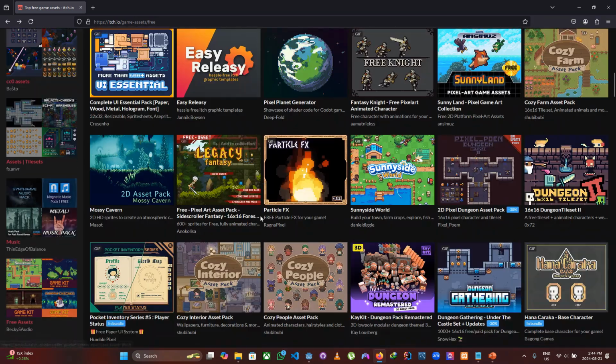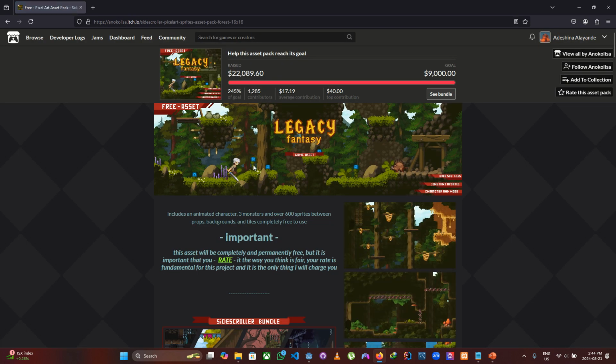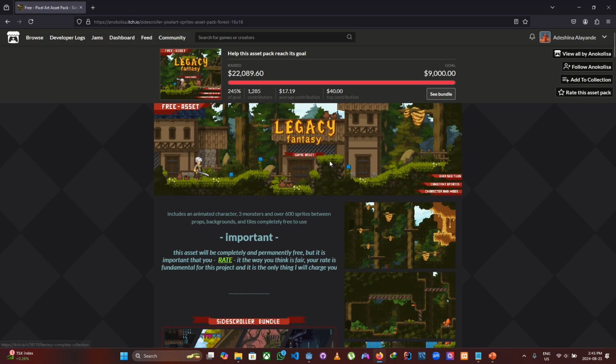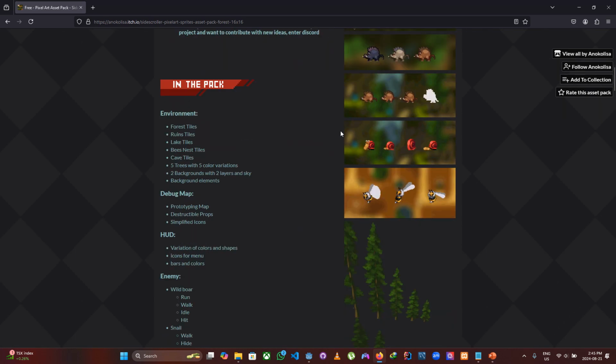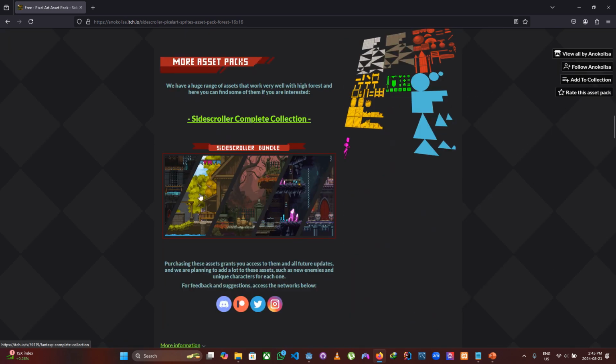use, okay, let's see, what's this legacy fantasy? Okay, this one looks like, okay, no, okay, it's not paid. Oh yeah, so it has enemies, yeah, you can see them. Snail, a bee, and is this a pig or a warthog? Anyhow, so let's download it.